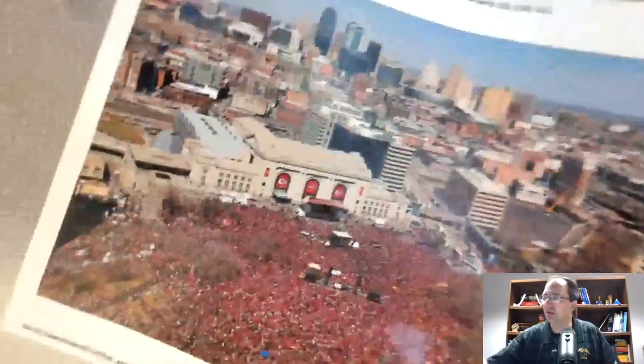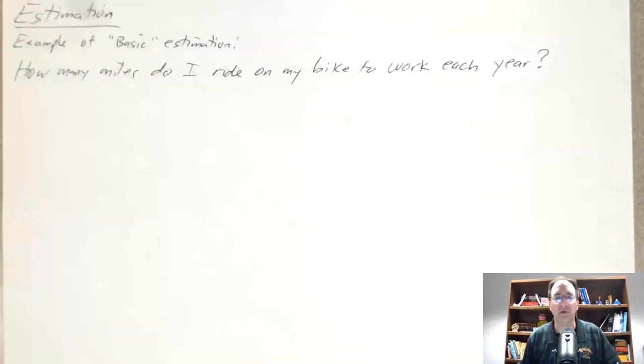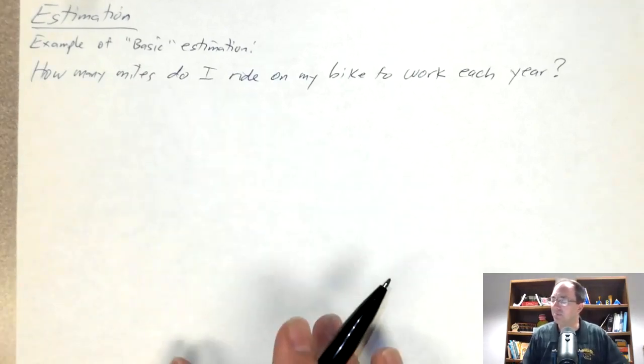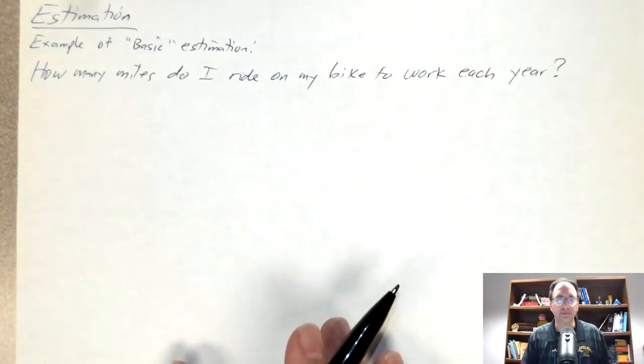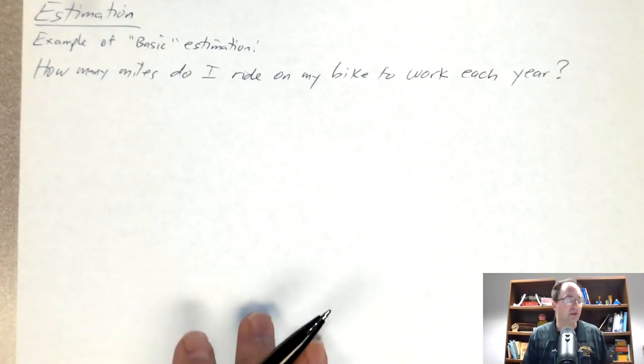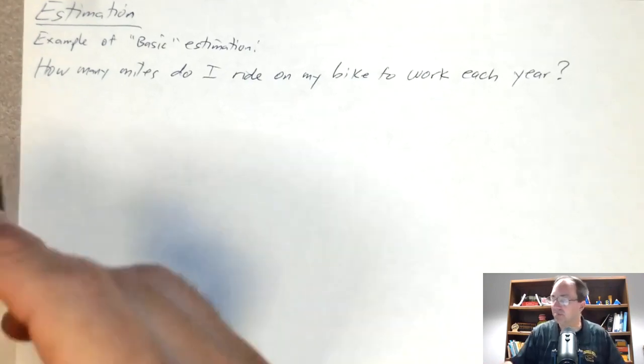But before we jump into that, let me give an example of a more basic type of estimation that we're probably already familiar with. And so the question is, how many miles do I ride on my bike to work each year? Now notice this is something I can't Google and only I can answer it. And also I probably want a fairly precise number. I can't just have a ballpark number that is several orders of magnitude in error. So let's work through the numbers.